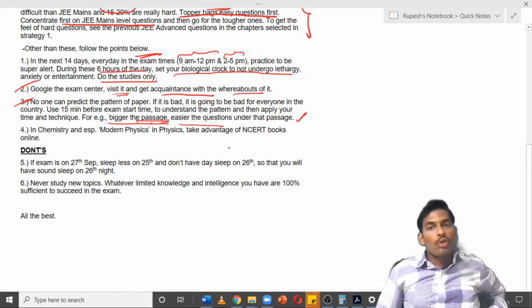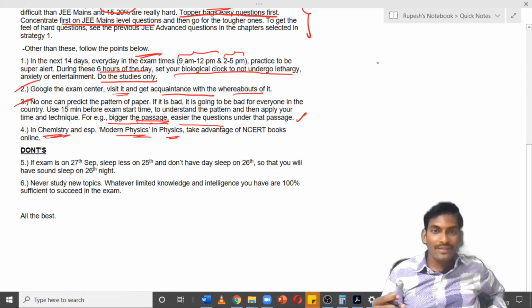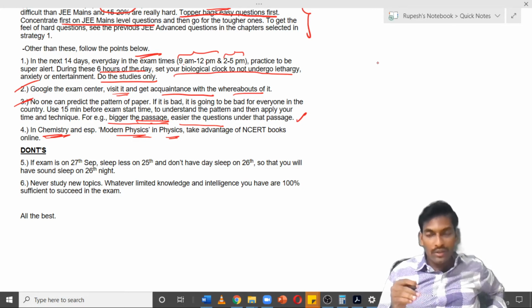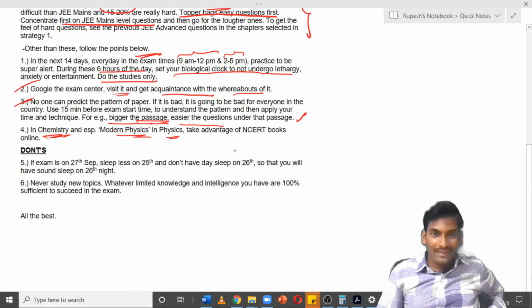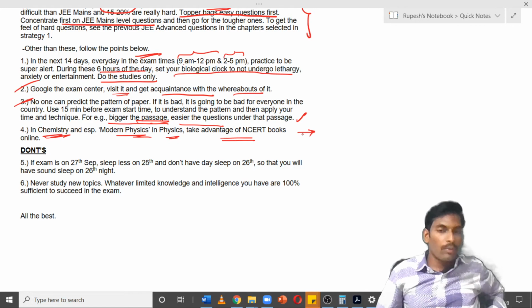Then you may feel that in JEE Main NCERT textbooks are necessary. No, but in JEE Advanced also, especially in chemistry and also in the modern physics chapter in physics, you have to take advantage of the NCERT books. You have selected those 6 to 8 chapters out of the 30 chapters. In those 6 to 8 chapters, especially go through the NCERT books to find the important concepts. For revision, you must have written your short notes, do that. But in addition to that, especially in chemistry, you have to go with the NCERT textbook. It is available online for free.